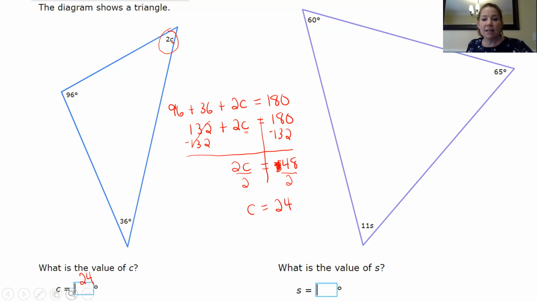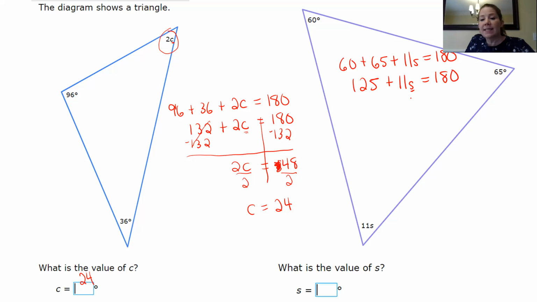All right. Let's do two more of those. On the right side over here, we're going to add together our angles. So we have 60 plus 65 plus 11S equals 180, always 180 when we're talking about triangles. So we're going to add our like terms. 60 plus 65 is 125.